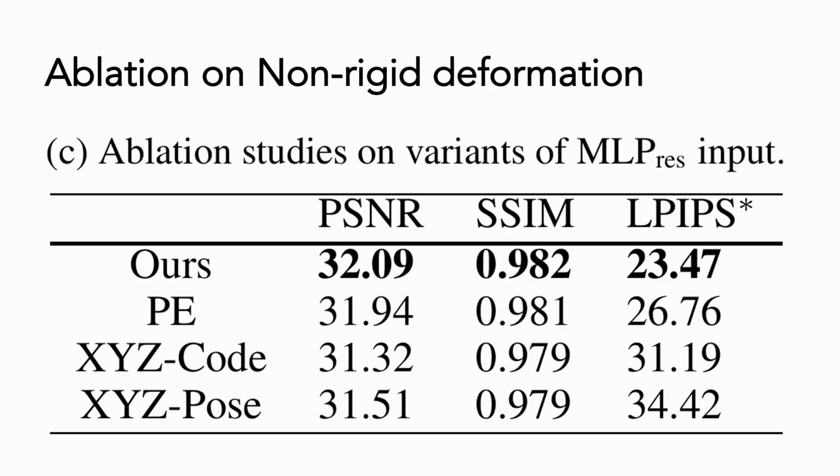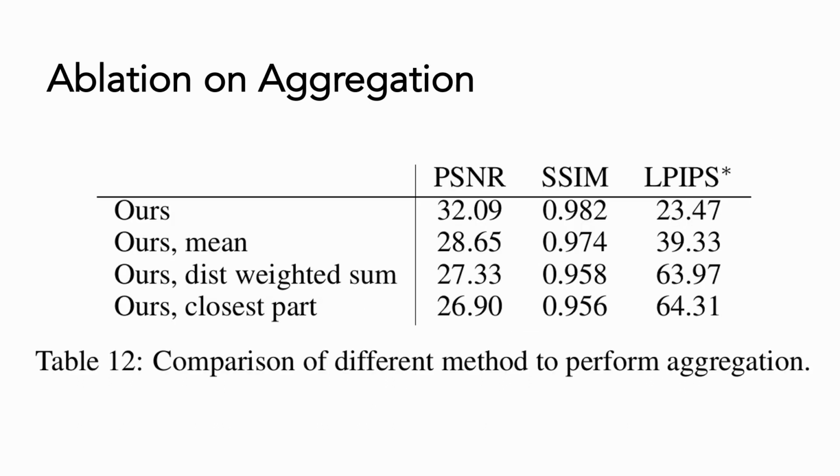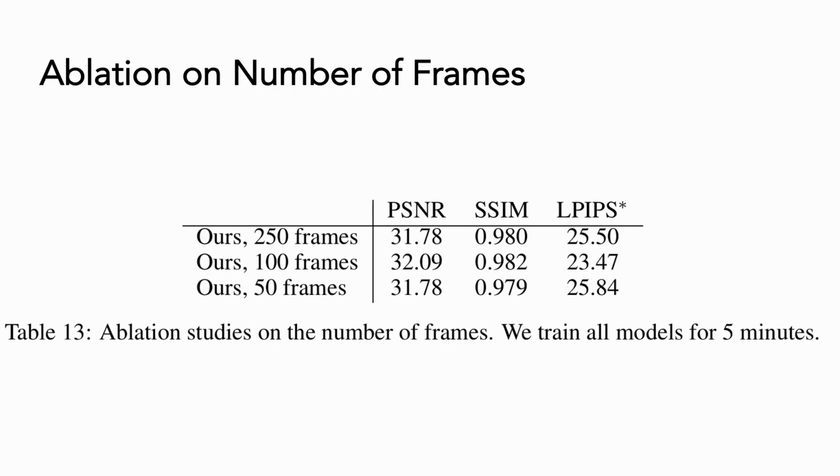We do ablation on the variance of the inputs of the MLP predicting radial deformation. It can be seen that the proposed method had the best effect. We do ablation on the aggregation to show the effectiveness of the proposed aggregation method. We also study the effect of the number of input frames.